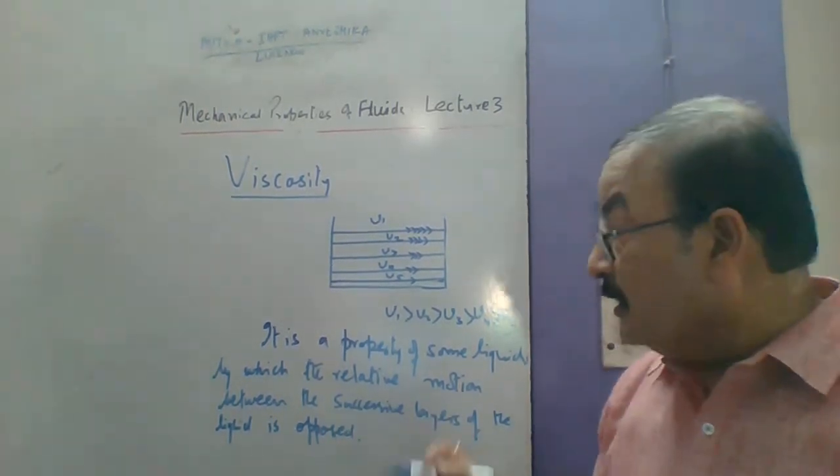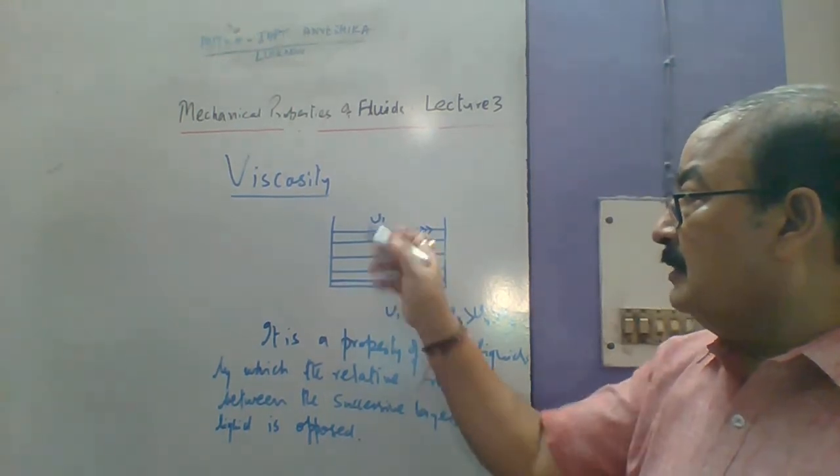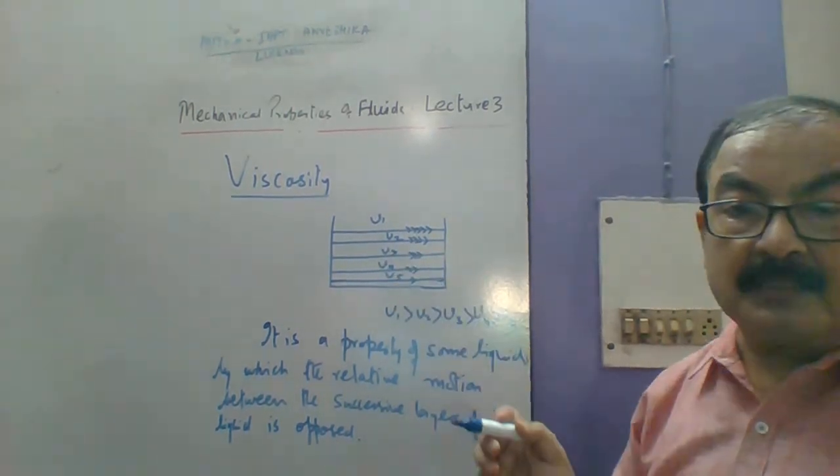You can very easily see there are many successive layers.